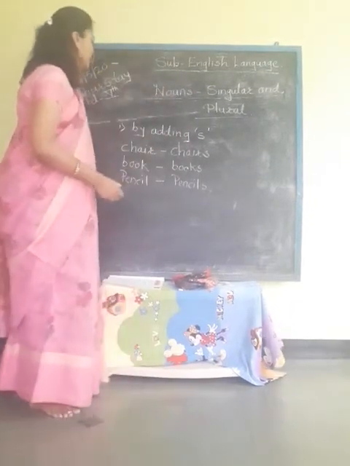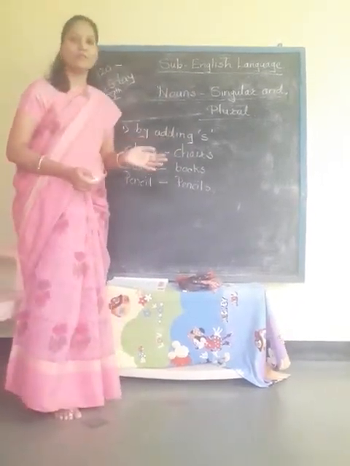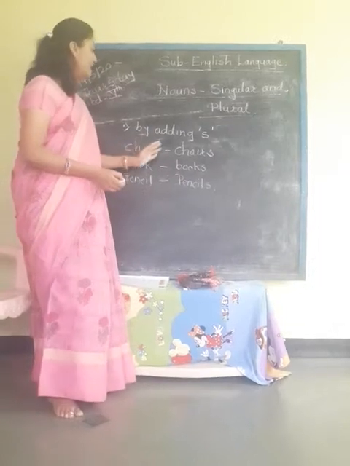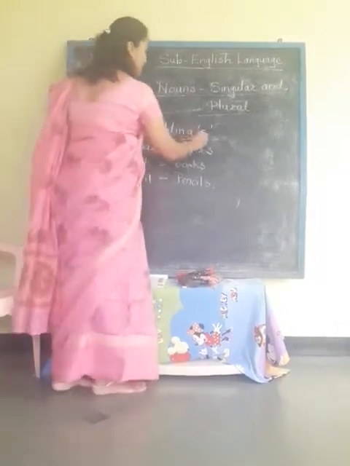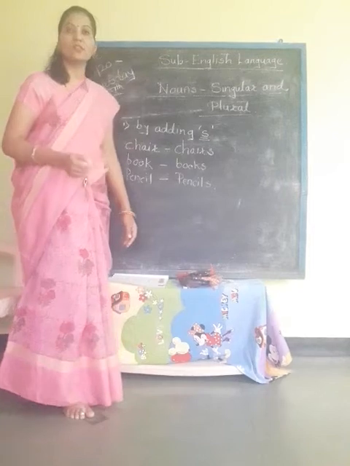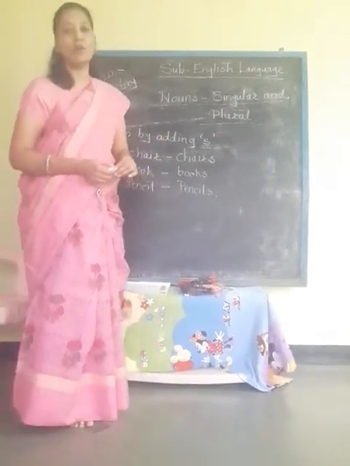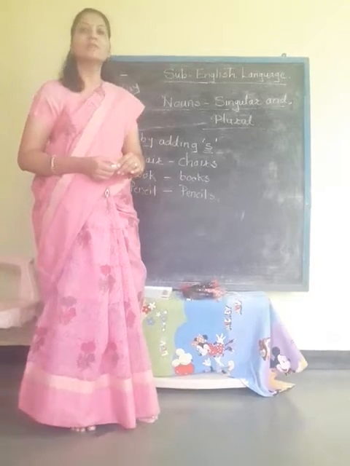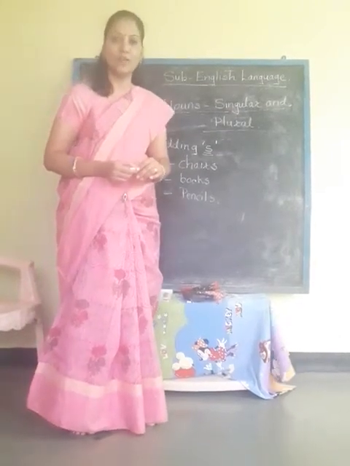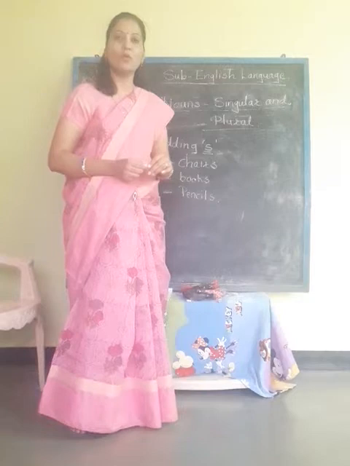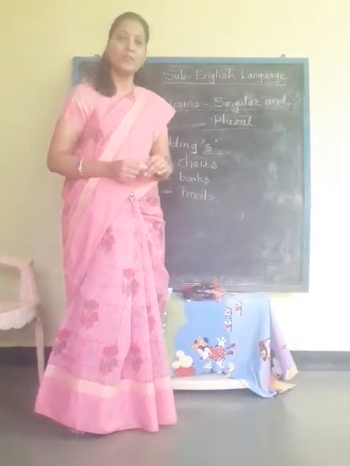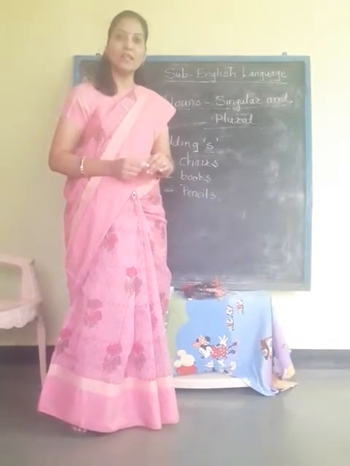So like this, you have observed that only by adding s we have made plurals of these words. So this is the first rule, that you can form plural nouns by adding only s to the words or nouns. So up to now, have you understood? Can we proceed further? Okay.